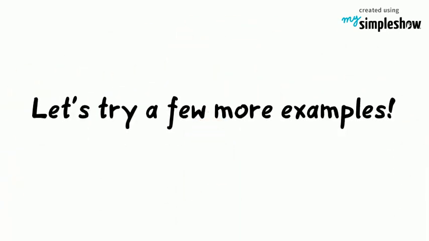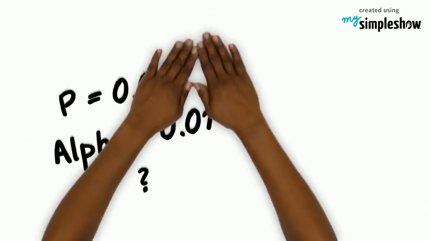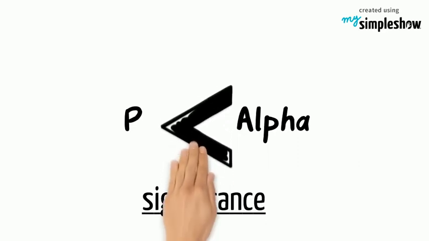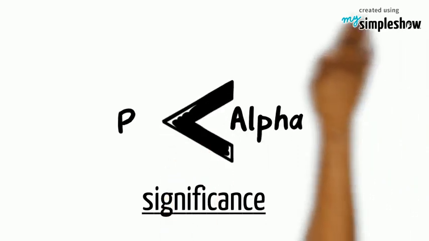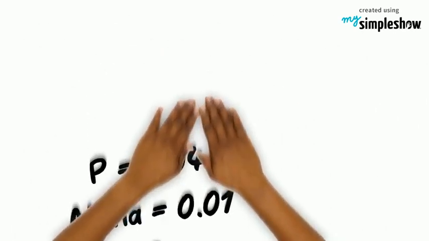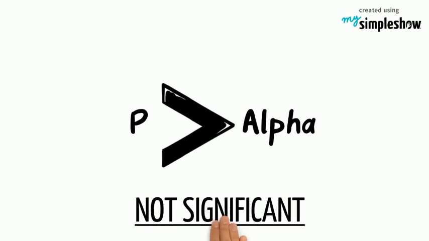Let's try a few more examples. What if p-value was 0.009 and alpha was 0.01? In this case, p-value is significant because it's less than alpha. What if p-value was 0.04 and alpha was 0.01? P-value is greater than alpha, so it's not significant.